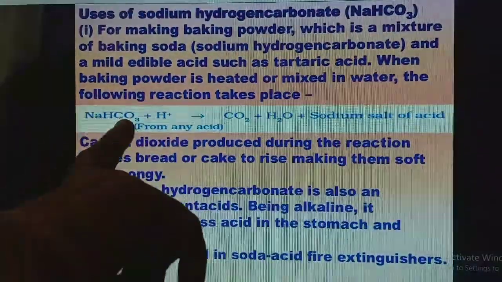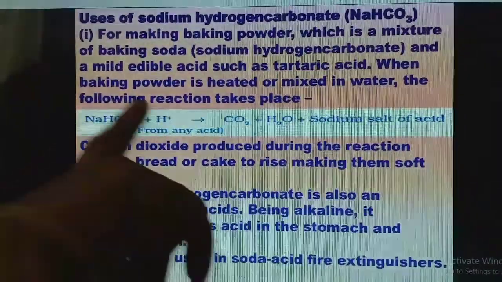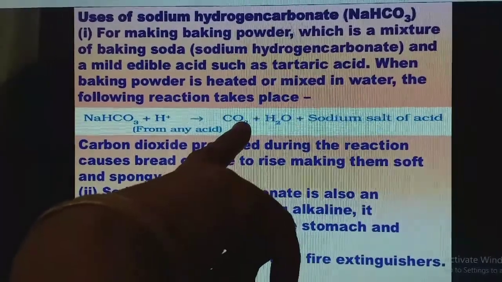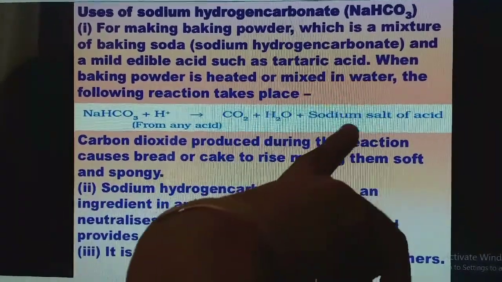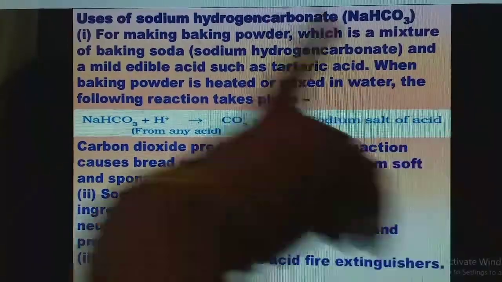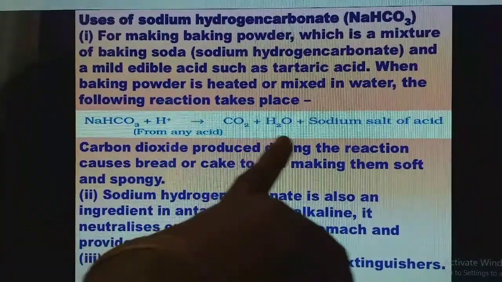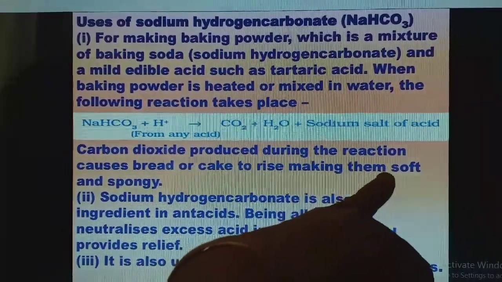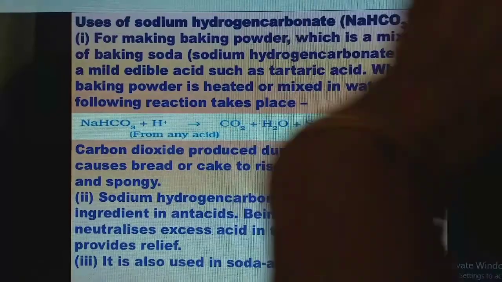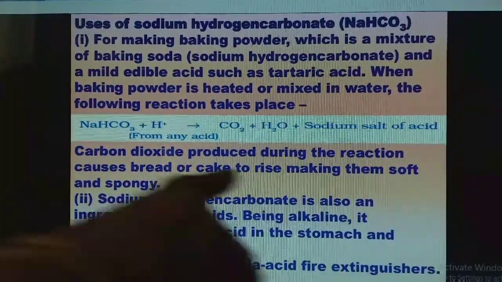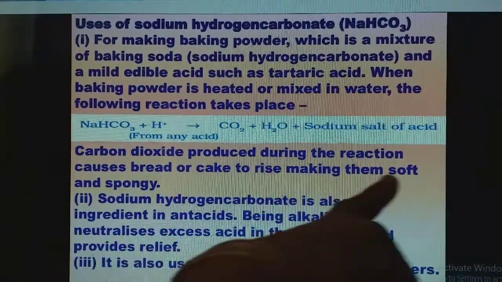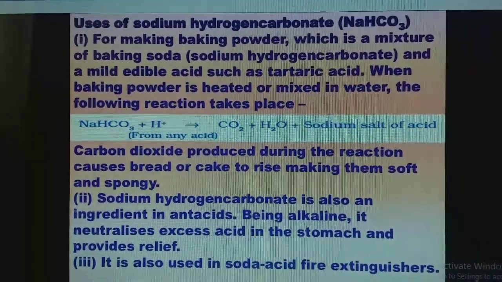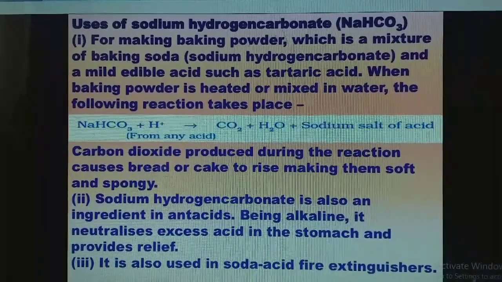When it is added to your cake flour and then we heat it, what will happen? Carbon dioxide will be liberated during the process, plus water, plus the sodium salt of tartaric acid. The carbon dioxide produced during this reaction causes the bread or cake to rise maximum, fluffy and soft and spongy. The cake flour rises up and becomes soft and spongy. Next application: sodium hydrogen carbonate is also an ingredient in antacids.